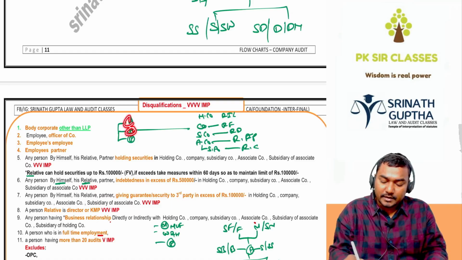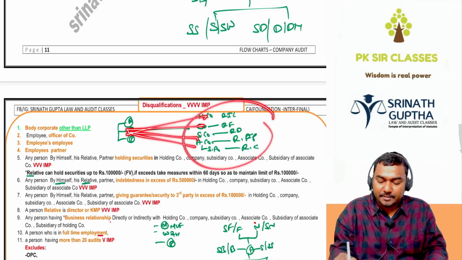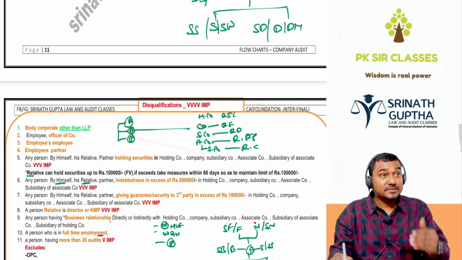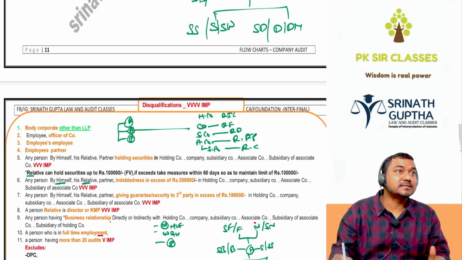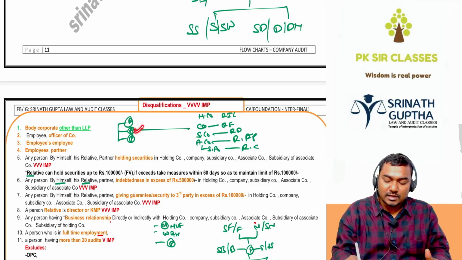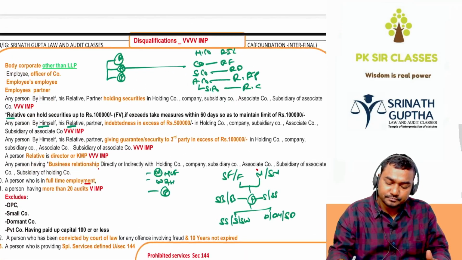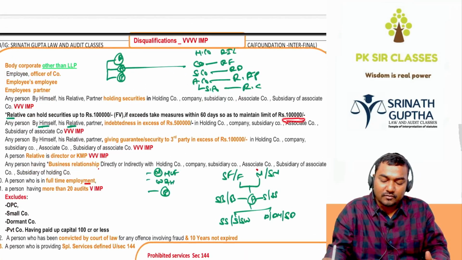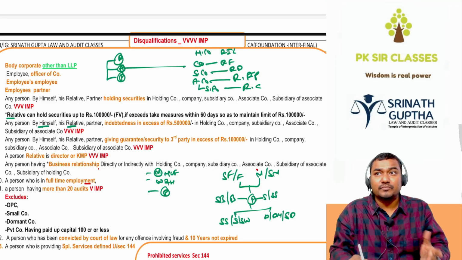You, your partner, your relative should not have shares in the whole group. Company, holding company, subsidiary company, associate company, subsidiary of the associate. Yes sir, no sir. However, you shouldn't have a single share, partner shouldn't have a single share, relative can have the shares up to 1 lakh. कितने बेटा? 1 lakh. और face value और market value, face value.